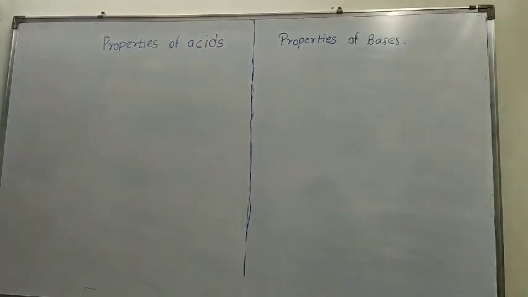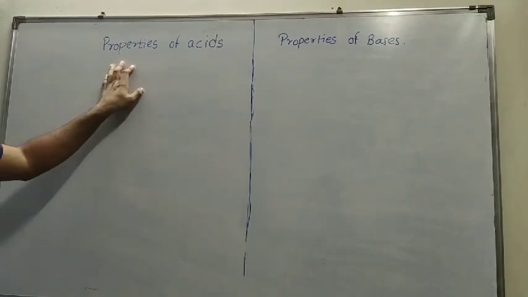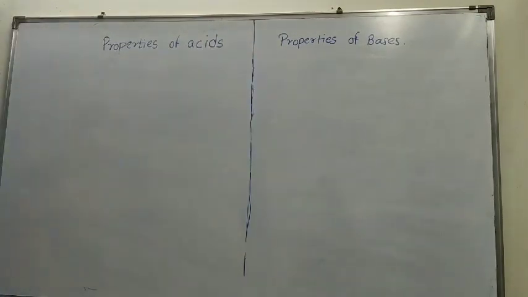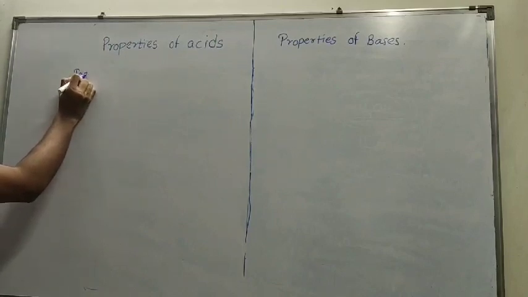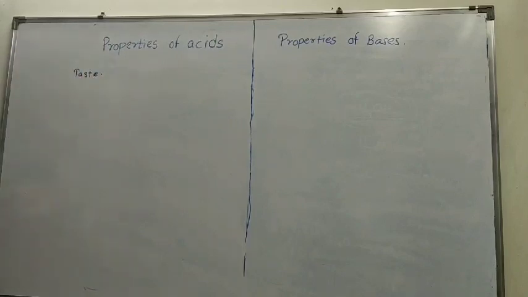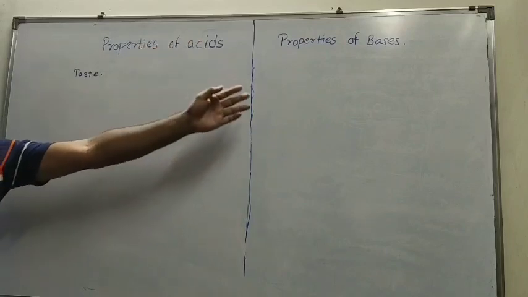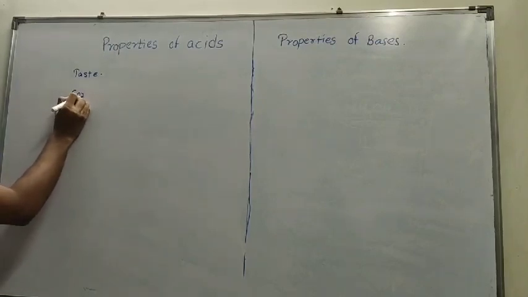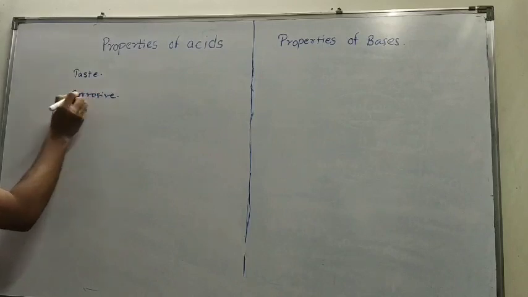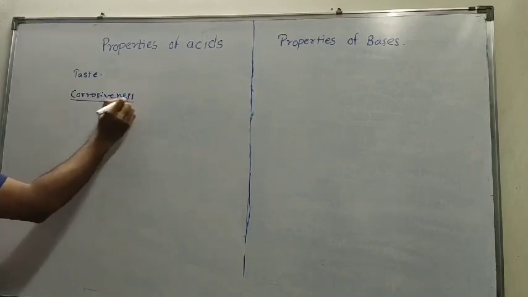Now the next topic is properties of acids and properties of bases. First we will see the physical properties of acids as well as bases. The first physical property is taste. We all know that acids have a sour taste, whereas bases have a bitter taste. The next physical property of acids is corrosiveness.